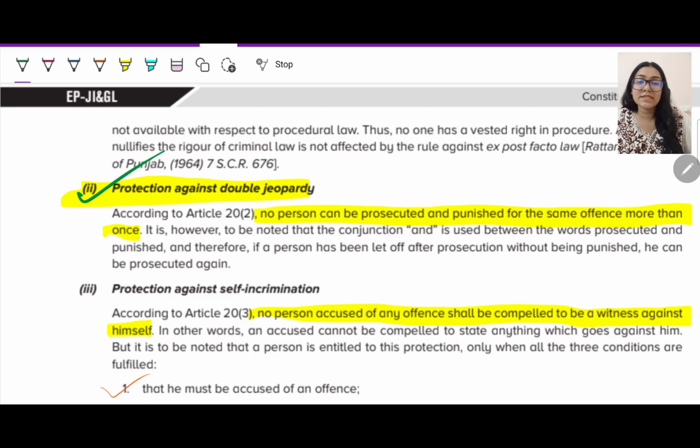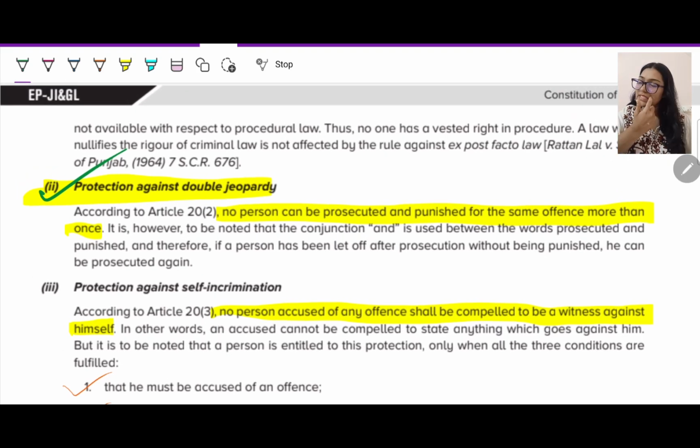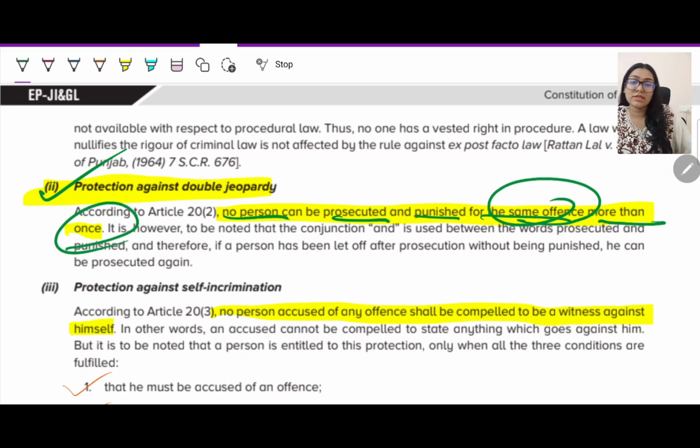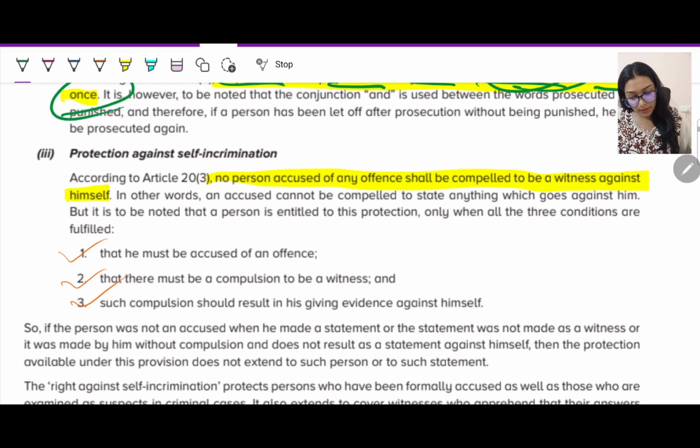Then you have protection against double jeopardy. Double jeopardy is nothing but punishing one person again and again. If a person has committed an offense or crime and you have punished him once, that's it. It ends there. You cannot say, I'm not satisfied with the punishment I gave him, I think I need to give him 2 more years of imprisonment. Can you do that? No, you cannot punish one person more than once. No person can be prosecuted and punished for the same offense more than once. You can only once be prosecuted and punished.